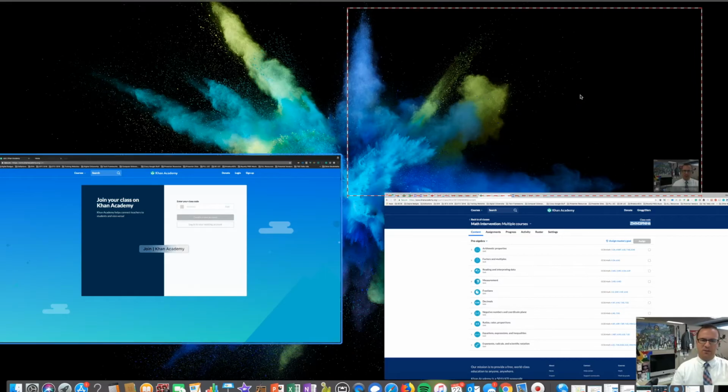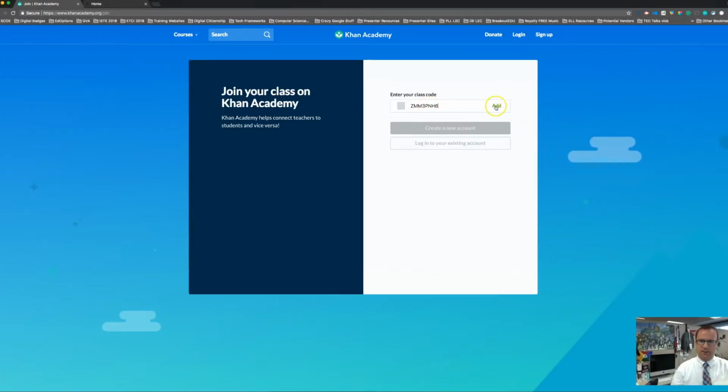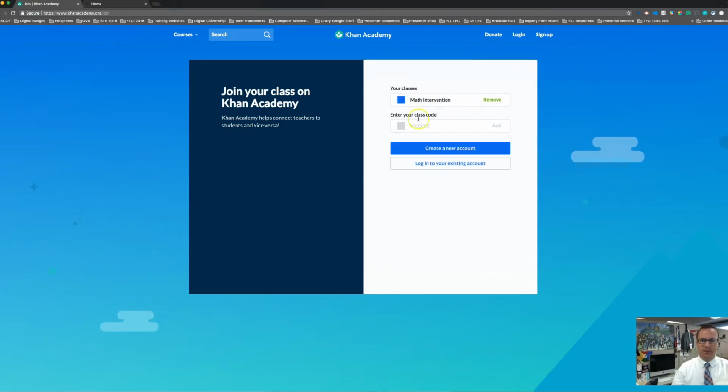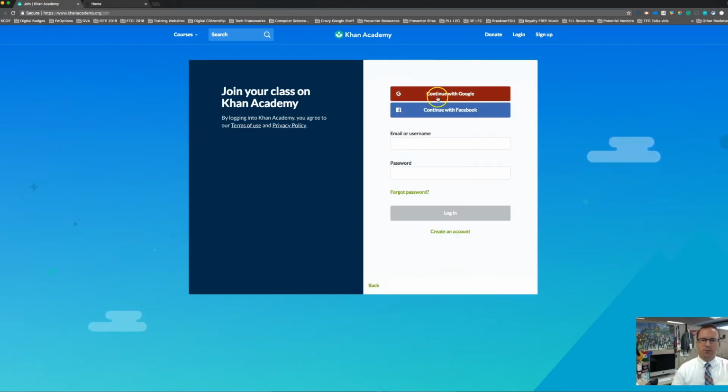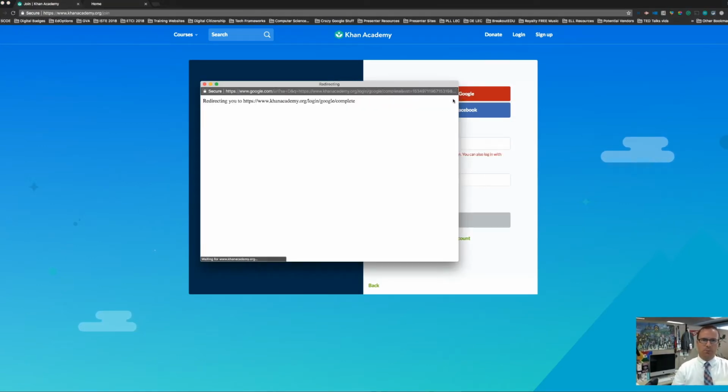I'm going to go back to my student account, and I'm going to paste that right in and click add, and it knows what the class title is because obviously the code is parallel with that. So I then need to log in with my existing Google account. Now again, for you, hopefully with Khan Academy you've used your Google account to create an account with that. If not, type in your stanco.org email and password there. But I'm going to go ahead and continue with Google.